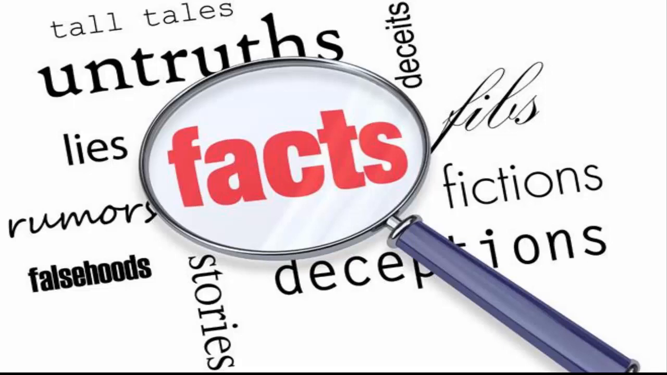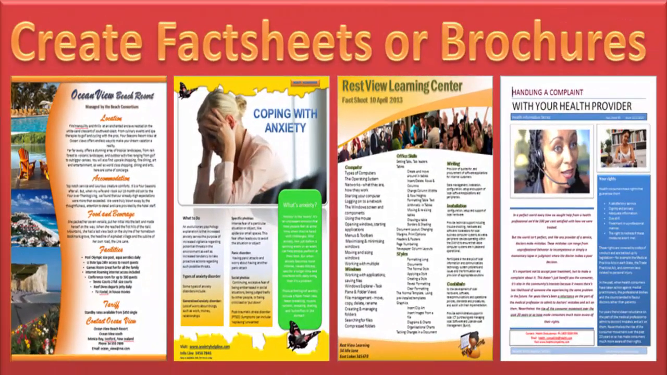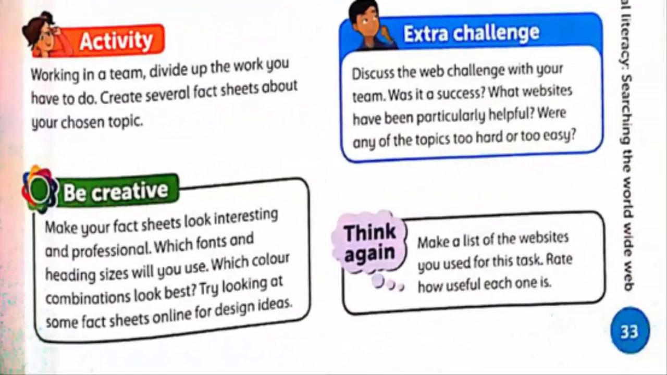Now collect your facts. Research the information you need. Copy and paste the information into a blank word processor document. Create your fact sheets. When you have collected enough information, transfer the information into a fact sheet. And remember to work as a team to make sure your fact sheets all look the same. Now there is an activity. Working in a team, divide up the work you have to do. Create several fact sheets about your chosen topic. Now there is an extra challenge.